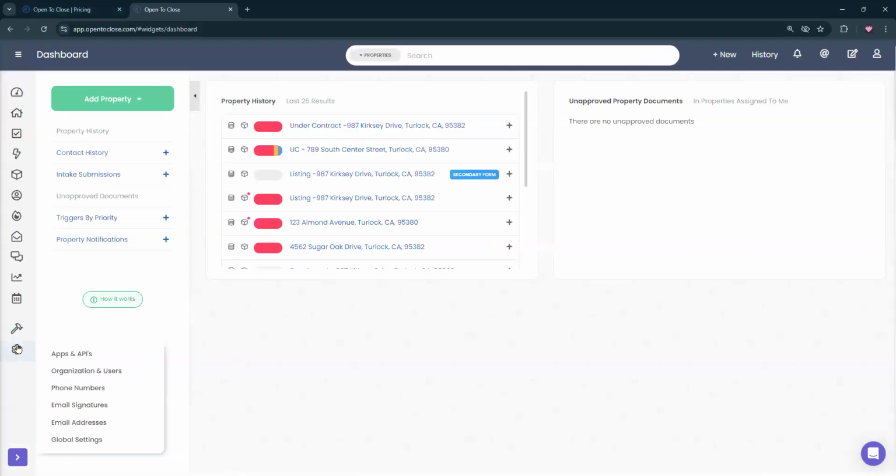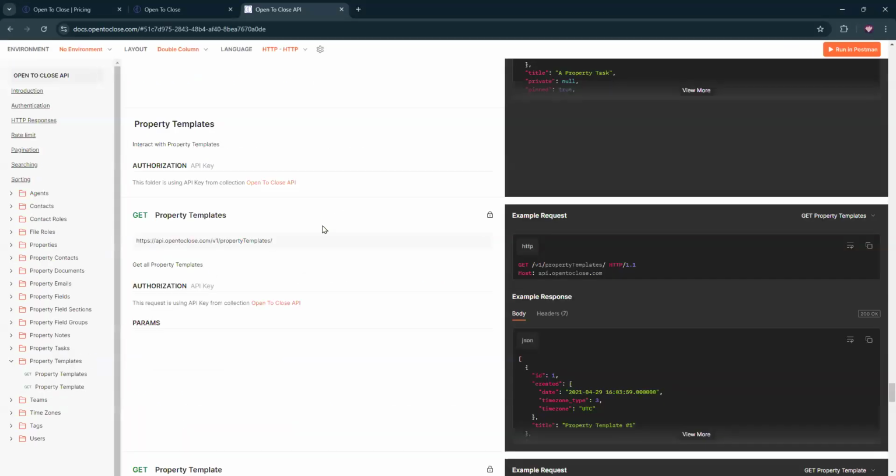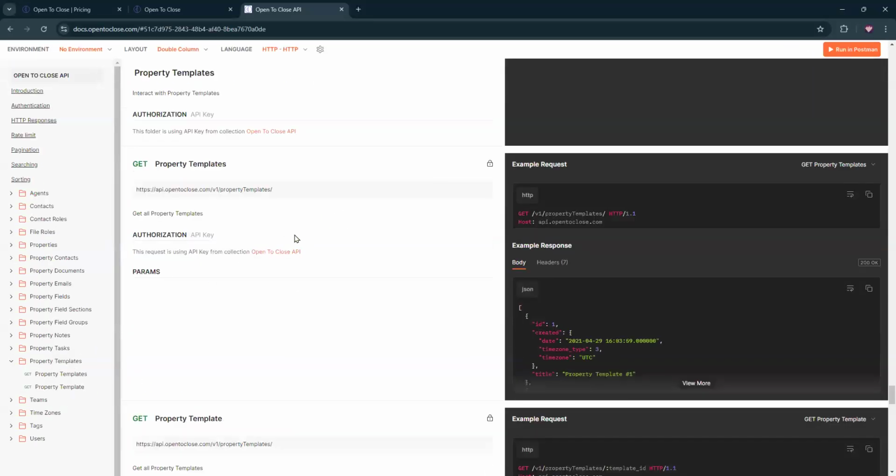I don't even think emails is an option for the API. Oh no, property emails is good. Okay, so emails is fine. So contacts, documents, emails, fields, notes and tasks, and then property templates. But I think property templates is just applying. Maybe it's not. But that's where I would take a look.